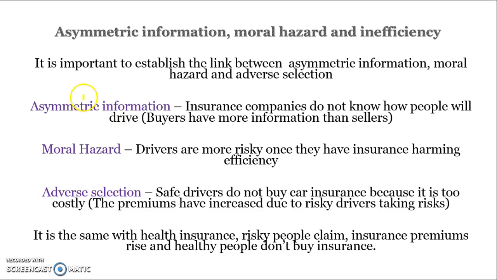Okay, so that relationship between asymmetric information, which is the insurance company not knowing as much as the actual driver about how they drive, leads to moral hazard because they drive in a more risky fashion. That then leads to adverse selection because safe drivers do not buy car insurance because it is too costly and the premiums increase. It's the same with health insurance.